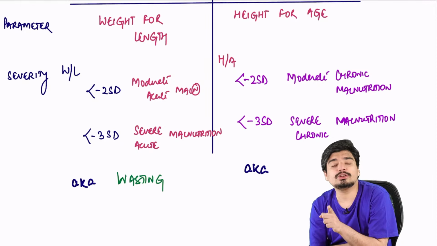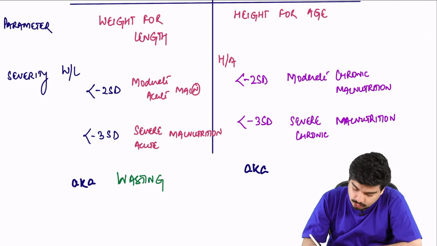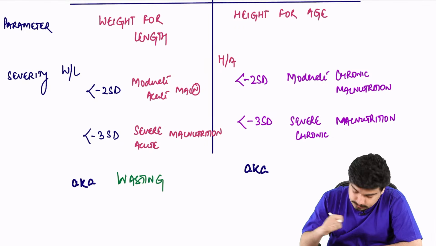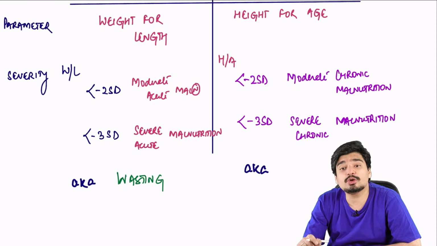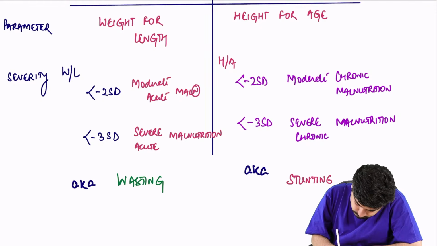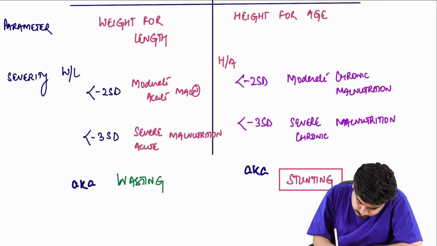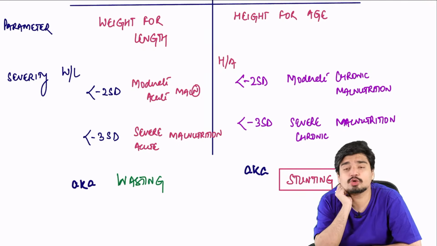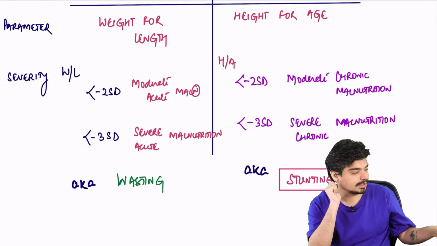Remember, chronic malnutrition is also known as what? It is also known as stunting.